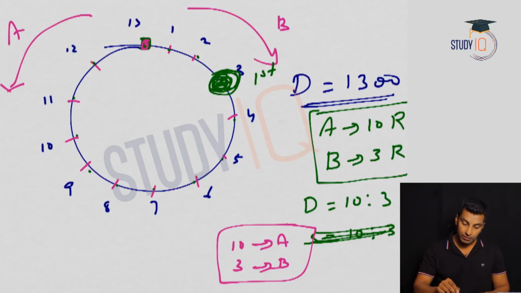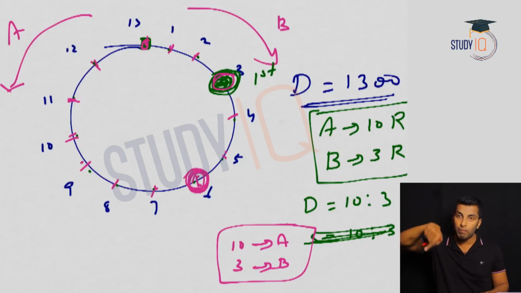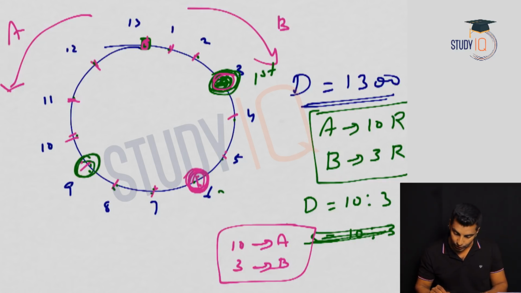Second meeting point means, now again from here, B will move 3. 1, 2, 3. So this will be the second meeting point. Effectively, A is moving 10. So A moving 10 means from 3: 1, 2, 3, 4, 5, 6, 7, 8, 9, 10. And that's the point. So at point 6, they meet for the second time. Third time, again you follow B itself. So 1, 2, 3. Third time the meeting will be here. So this is the second, this is the third meeting.